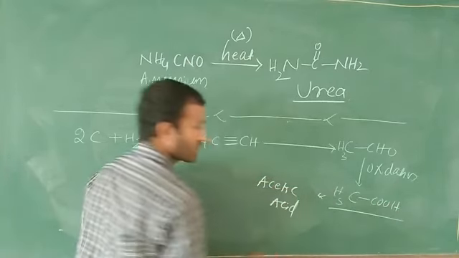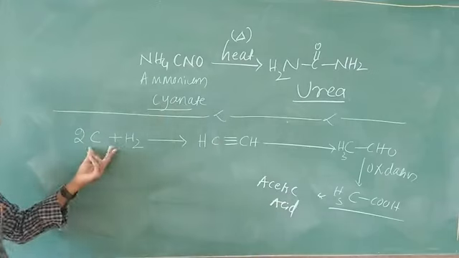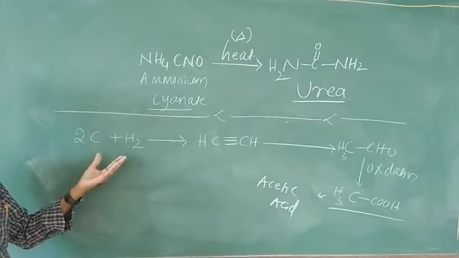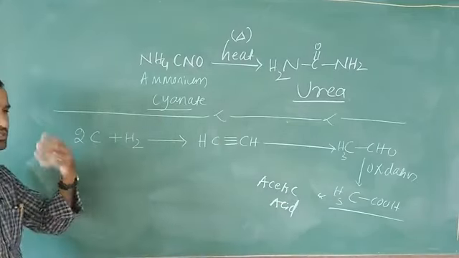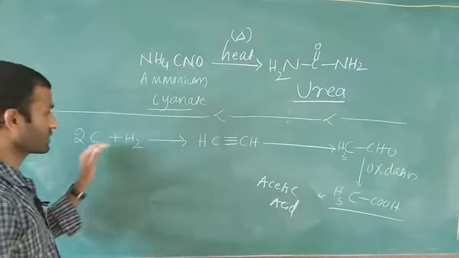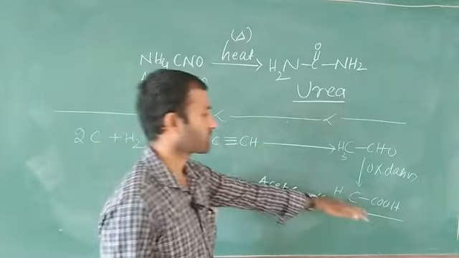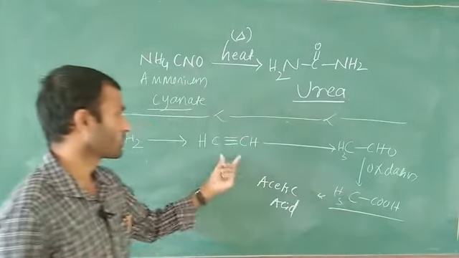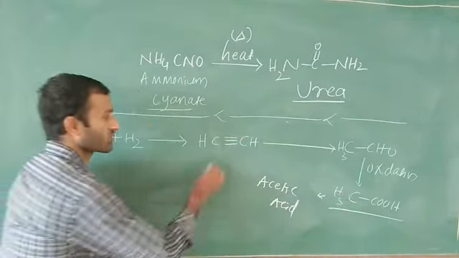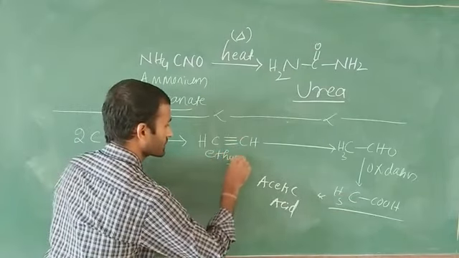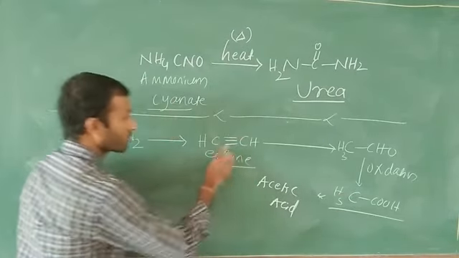In this case, these two, carbon and hydrogen, have inorganic properties. Carbon is the organic compound, but here particularly the inorganic properties are used to prepare acetic acid. The name of this one is ethyne, which you know very well. Why do you call it ethyne?